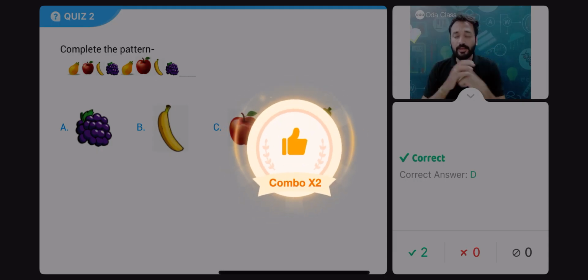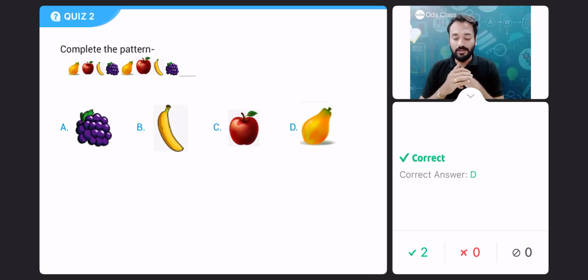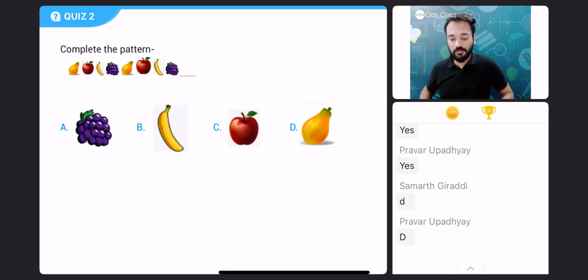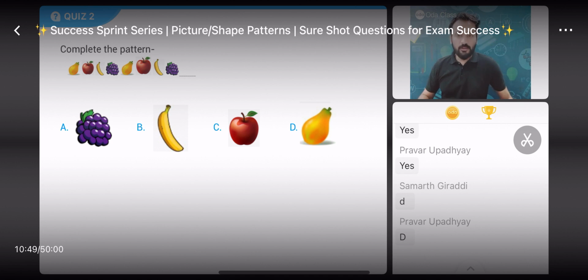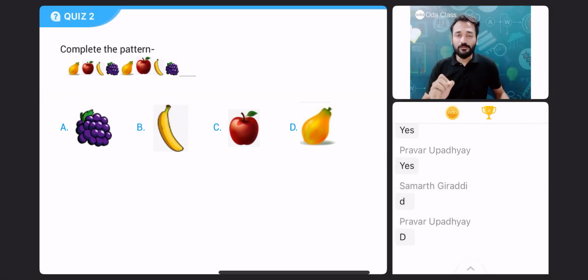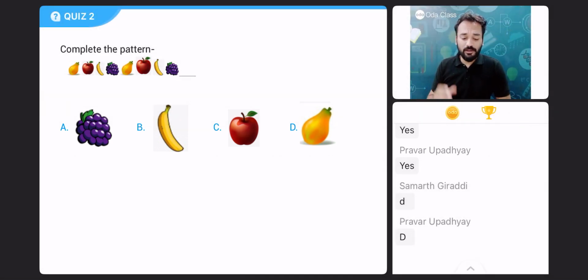This is another example of a repeating pattern. Fruits are repeating. Papaya, apple, banana, grapes. Clear? Four fruits are repeating again and again. Once we identify the pattern, it is a repeating pattern. Next, what will come? You all know.